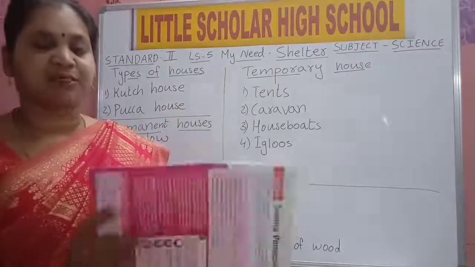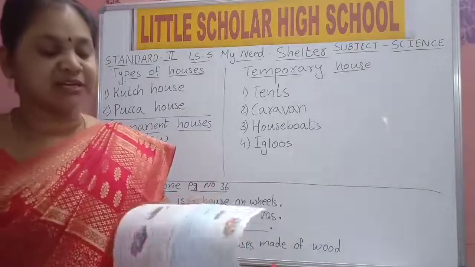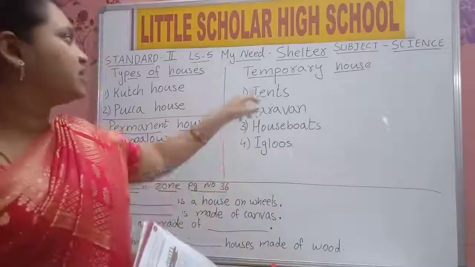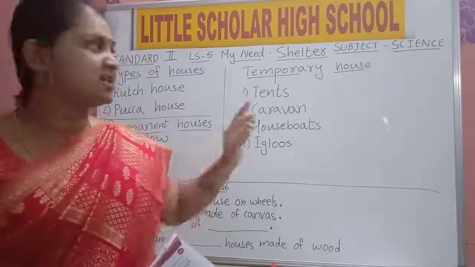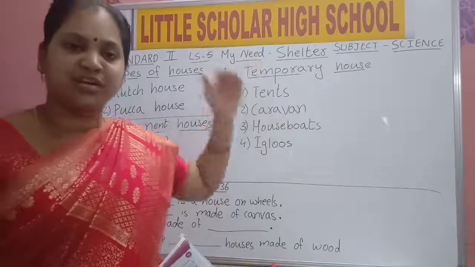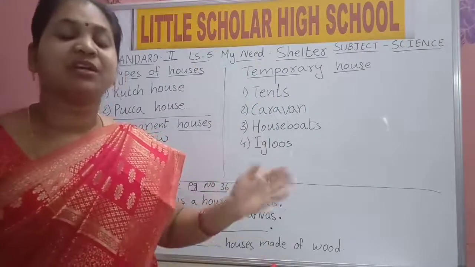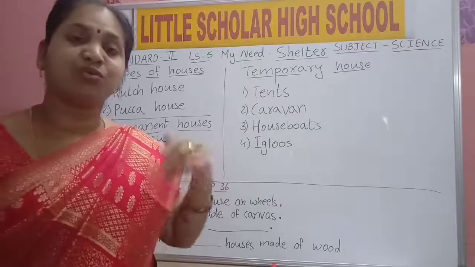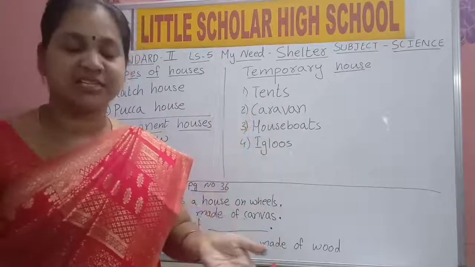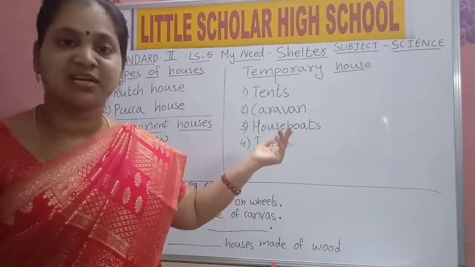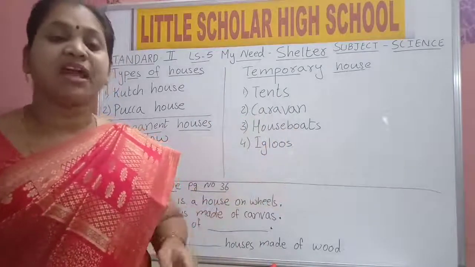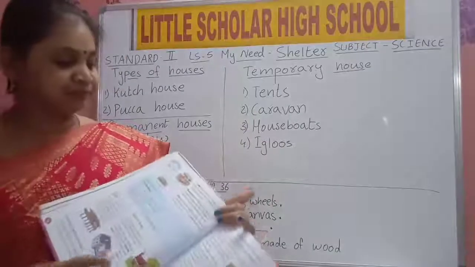Okay. Next page, page number 35. Open, children. These all are what? These all are temporary houses. Yes, tents. You can move from one place to another. Wherever you want, you will put the tent, and after completing your work, you fold the tent, and if you go to another place, again you will put the tent. Tent is also a house. So it can be moved from one place to another.